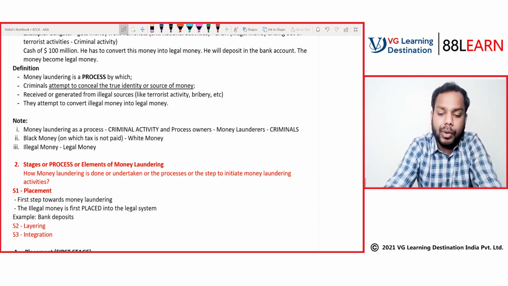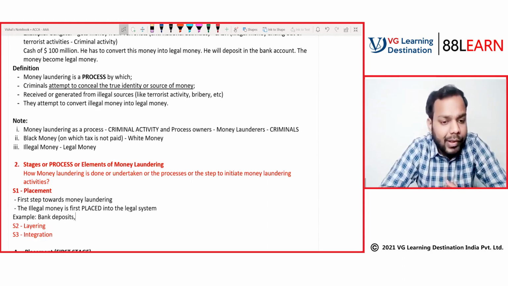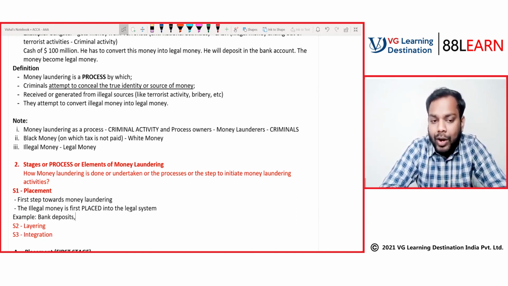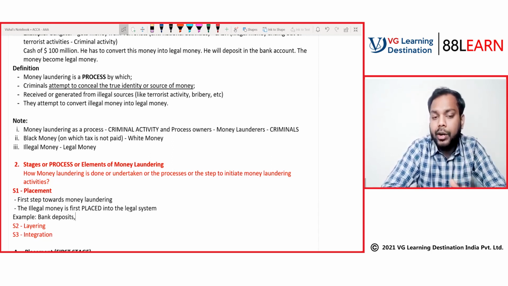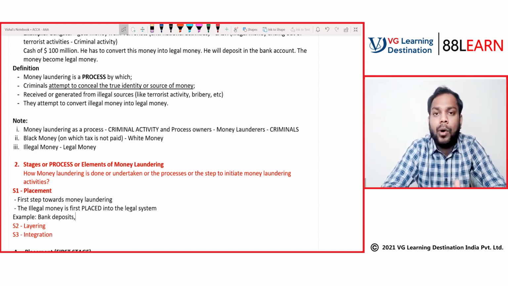Right now, what is happening? Let's suppose I have received the money from the terrorist. So what will I do? I have the cash, but I cannot use cash much. Like I have $100 million of cash. I cannot use $100 million as cash, right? So I have to transfer it to my bank account. So I'll go to the bank and deposit that money in my bank account, right?